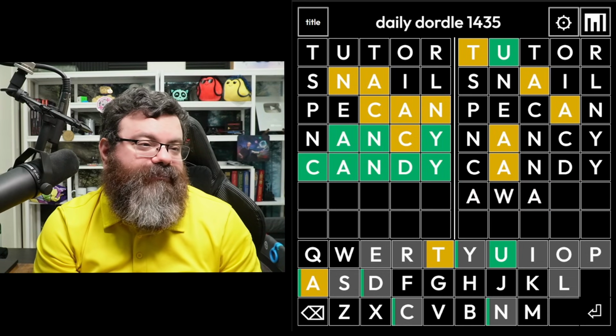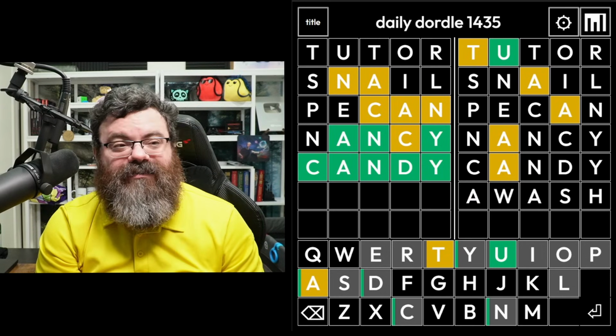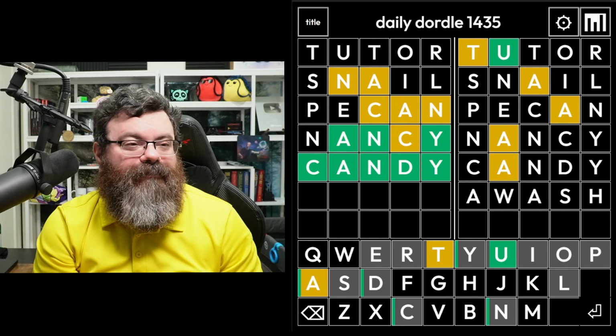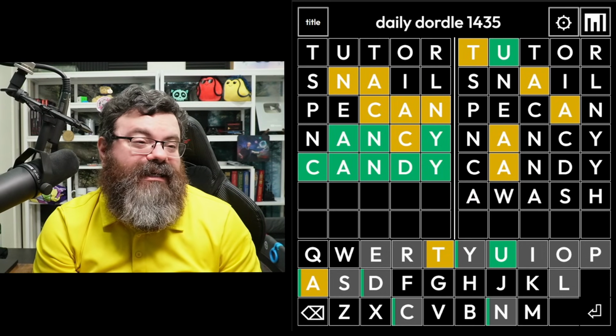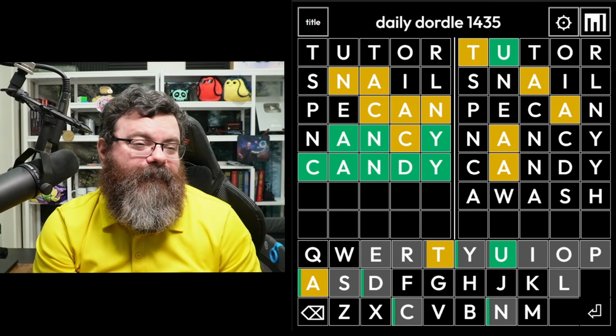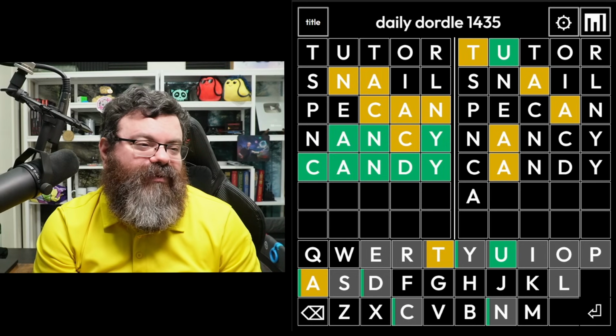Like, a wash. Let's try a wash. That also tells me if there's two A's. It doesn't tell me anything about the T, though. Maybe a wash isn't as good as I thought. Do I want to use the T? Maybe.